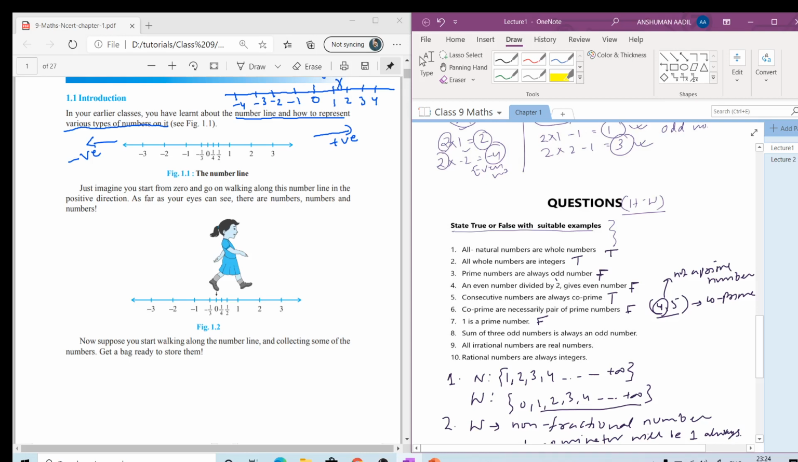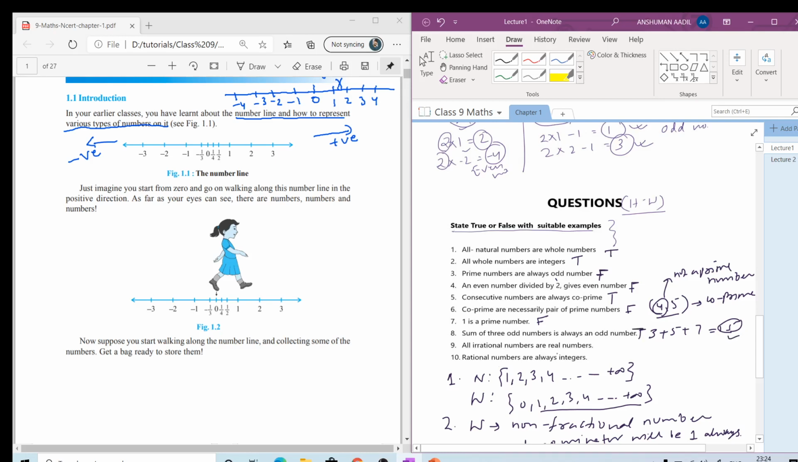Sum of 3 odd numbers is always an odd number. This is a very easy question. Odd numbers. What are odd numbers? We can take an example. 3, 5 and 7. When you add 5 plus 3, 8, and 8 plus 7, 15. What we are going to get is an odd number. So this will be a true statement.